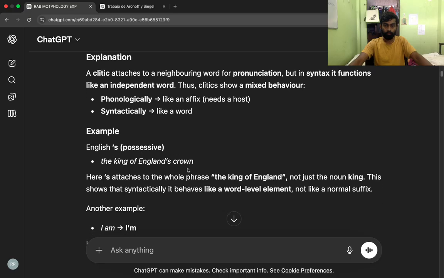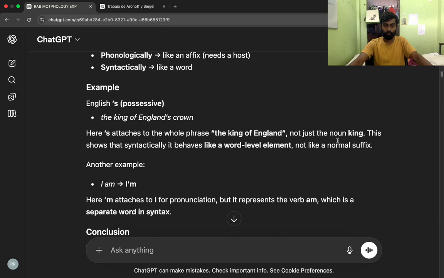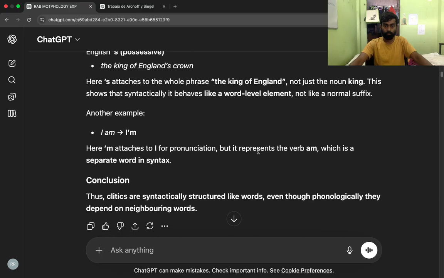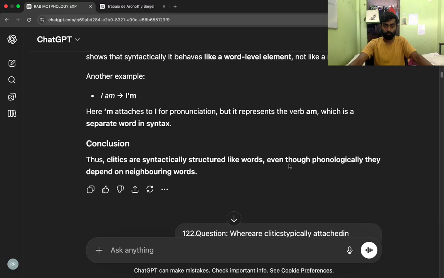The King of England's crown. Here 's attaches to the whole phrase the King of England, not just the noun king. This shows that syntactically it behaves like a word-level element, not like a normal suffix. Another example, I'm. Here 'm attaches to I for pronunciation, but it represents the verb am, which is a separate word in syntax. Conclusion. Thus, clitics are syntactically structured like words, even though phonologically they depend on neighboring words.